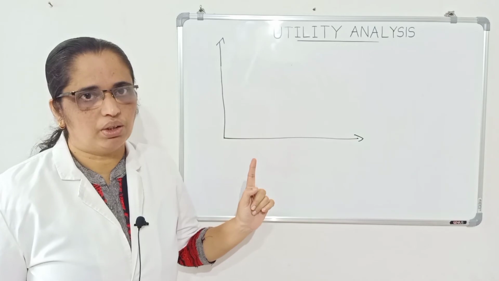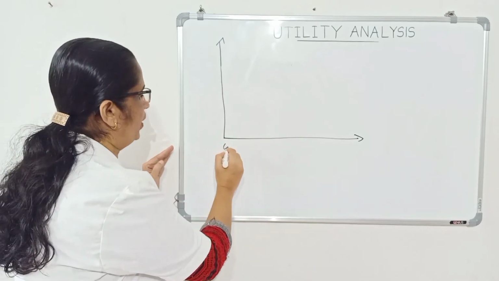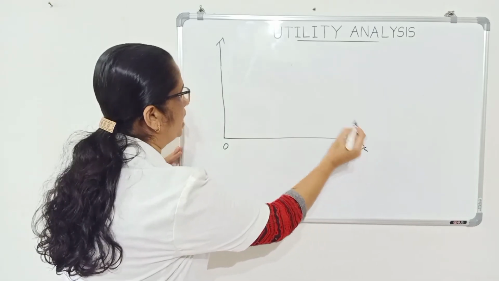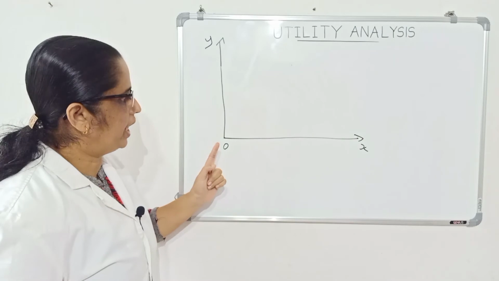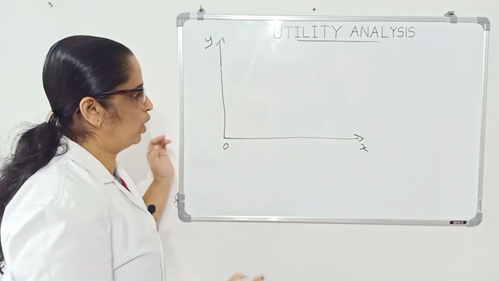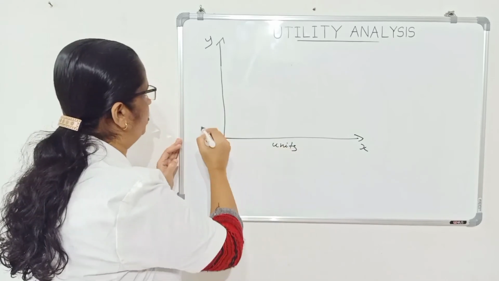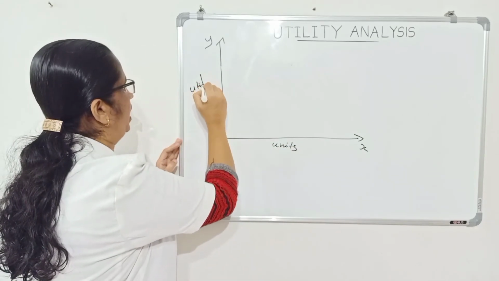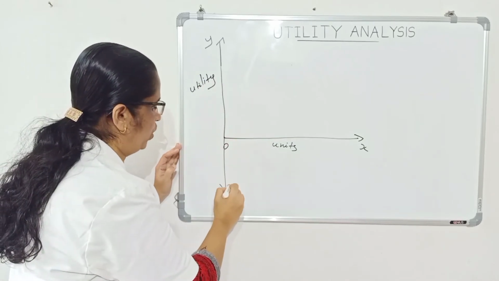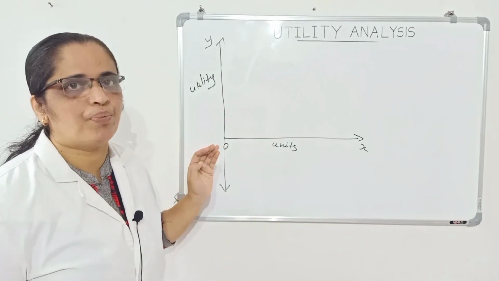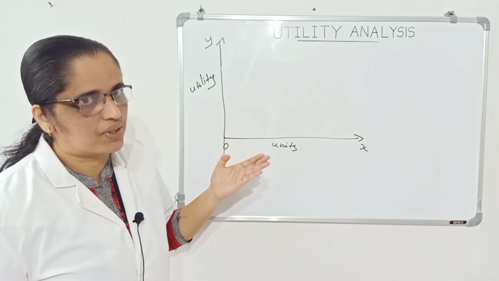Diagram to be drawn with pencils. Okay? When you draw a diagram, OX and OY axis to be marked properly. And the variable to be marked along the OX axis, for example, units consumed, and for example, utility along the OY axis. Okay? The negative zone to be marked. So, without a schedule also, we can draw the curves.